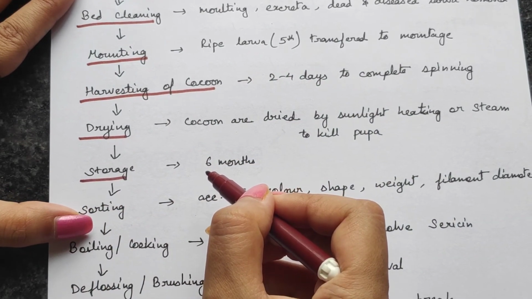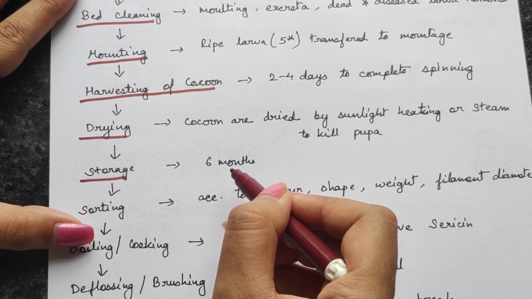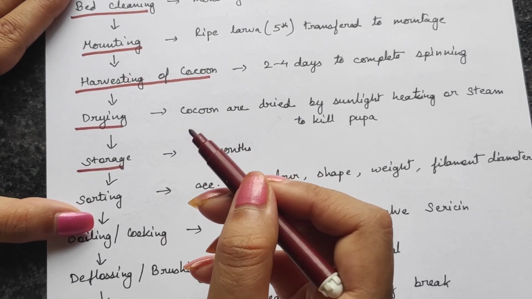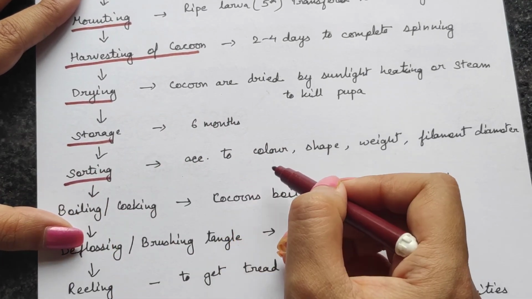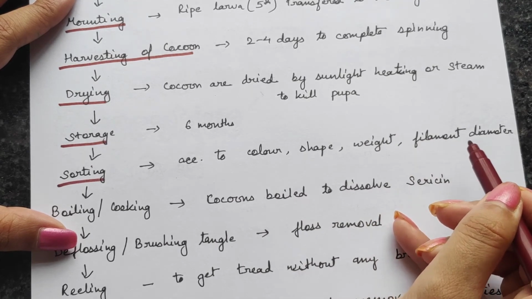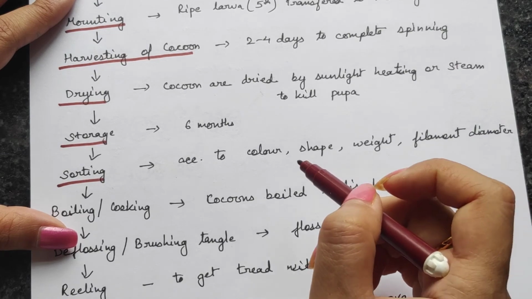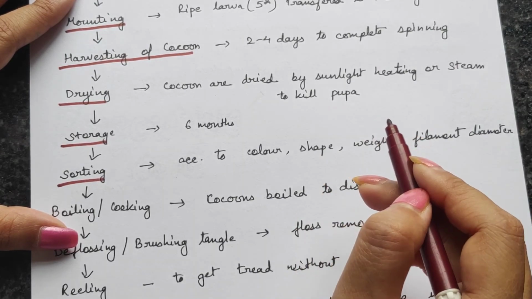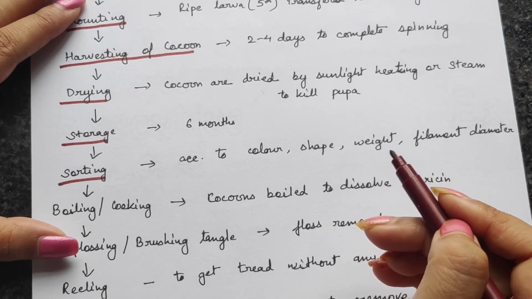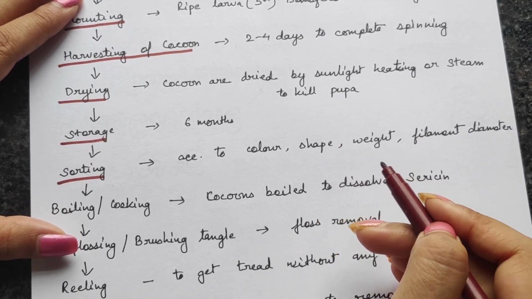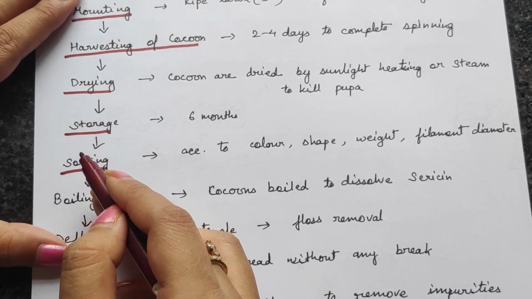A cocoon can be stored for a maximum of 6 months, no more than that, because if they store it more than that, then they will start losing the quality of the silk. Then they are sorted according to the color, shape, weight and the filament diameter. Filament diameter means the diameter of the silk thread that they are about to get from it. According to this, they separate it, because according to that sorting, they will have grades like good quality, moderate quality, bad quality and so on. So the sorting comes after the storage.